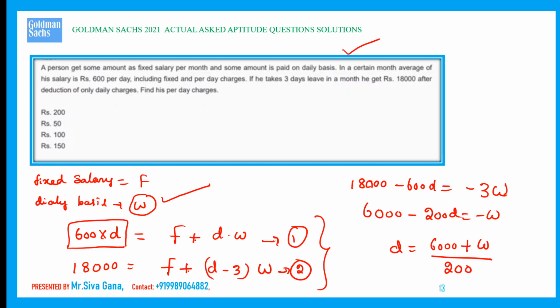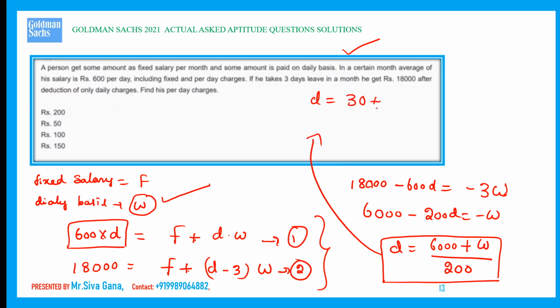This is W. We need D, the daily basis W. Now we have a single equation. So shall we play with the game of options? Yes, let us play with the options. D is equal to 30 plus W divided by 200.